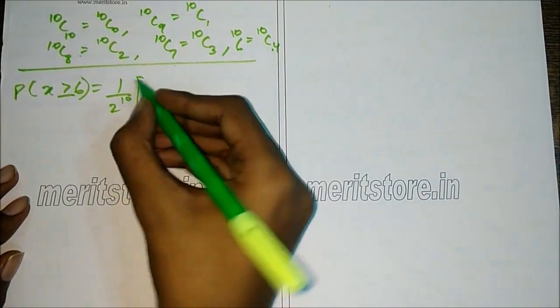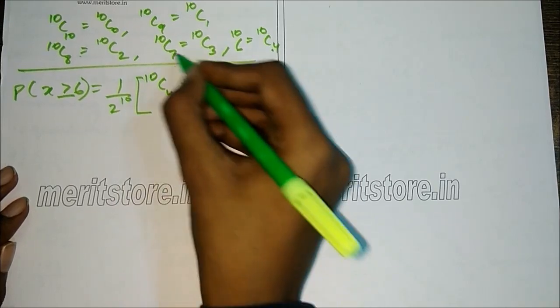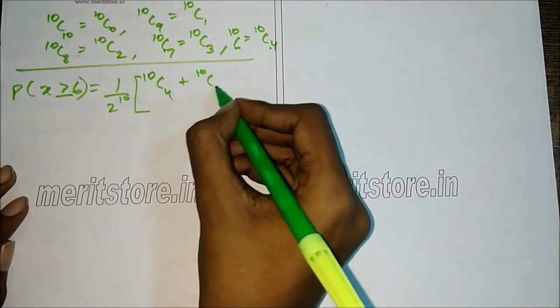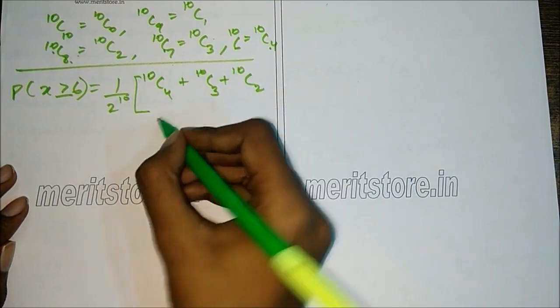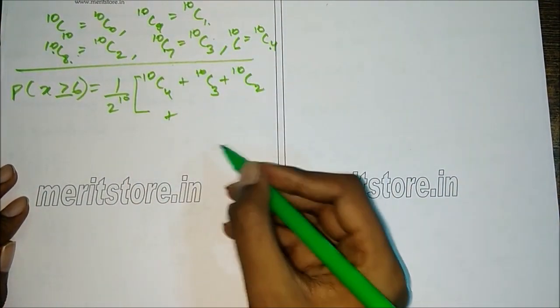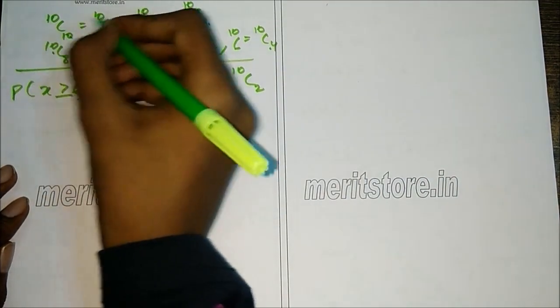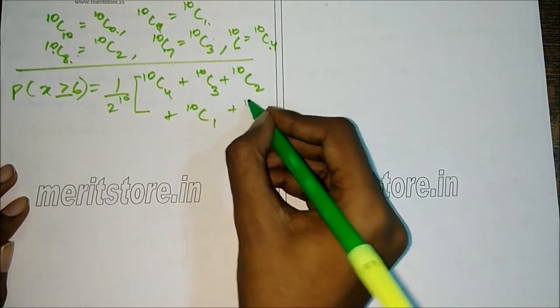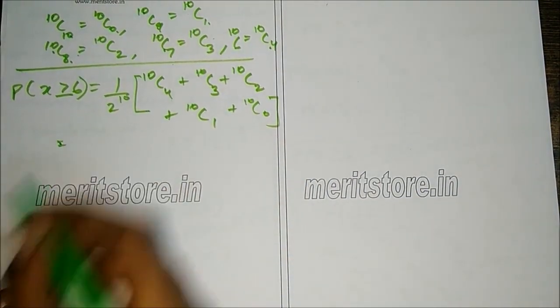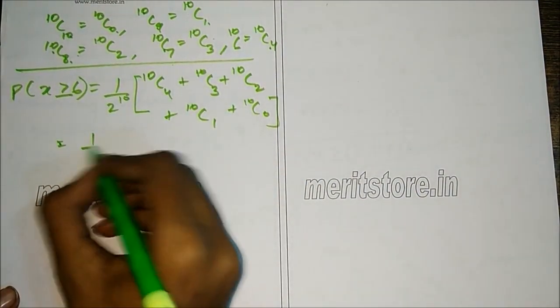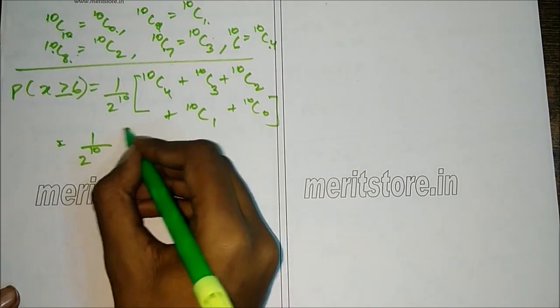So we had 10C6, which is 10C4, plus 10C7, which is 10C3, plus 10C8, that is 10C2, plus 10C9, that is 10C1, plus 10C10, which is the same as 10C0. So this is 1 by 2 raised to 10.